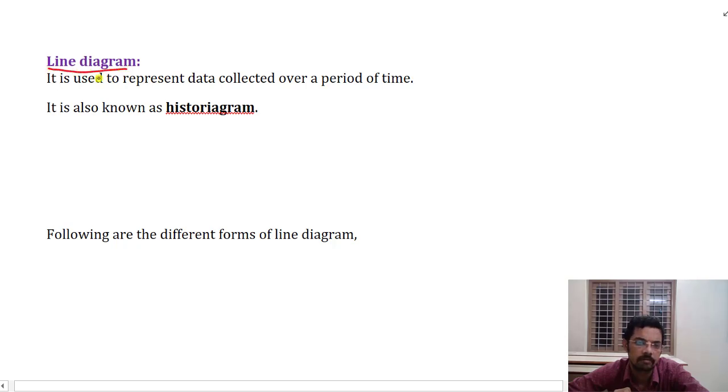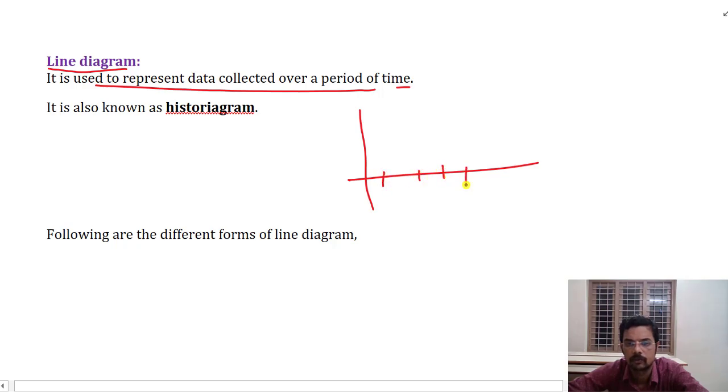A line diagram is used to represent data which is collected over a period of time. For example, in a cricket match, we may try to understand the first over, second over, third over, fourth over, fifth over, sixth over, seventh over. In the first over, what was the score? In the second over, what was the score? In the third over, how many runs were obtained by the batsman? In the fourth, how many runs were obtained? In the fifth over, how many runs were obtained? They are connected using lines, and that is how data is interpreted. This is called a line diagram, also known as a historigram, not histogram, it is historigram.